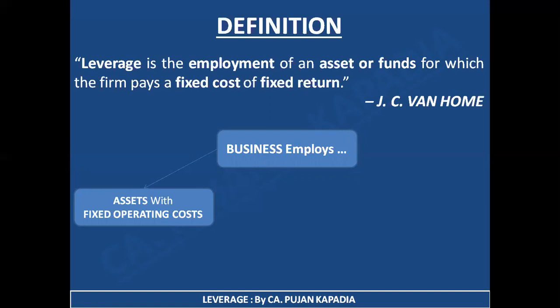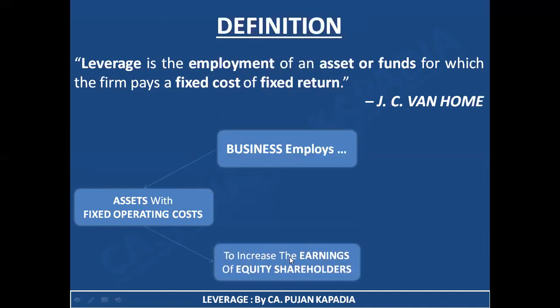So what I'm talking about is when a business is employing or using assets which have fixed operating cost. Now why is it doing so? In order to increase the earnings of the equity shareholders. What is my optimum objective? You all have studied well in financial management. The main objective, the optimum objective, is to increase the earnings of the equity shareholders.